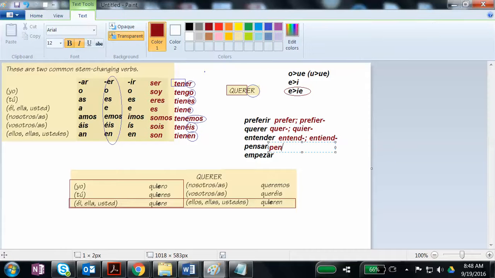Pensar would be pens, nosotros, vosotros, or piens for the others. And lastly, empezar, which would be empez, or I can go back and make that E an IE, empiez, and that's what I would use with all other subject pronouns.